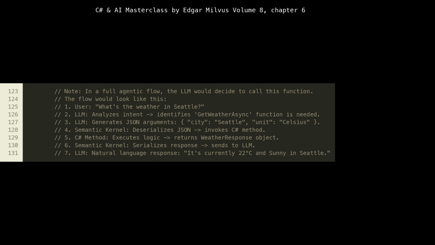Step 3 is where the LLM constructs the necessary JSON arguments, leveraging the description attributes we added to our C# methods and parameters. Steps 4, 5, and 6 describe the semantic kernel's crucial role, bridging the gap between the LLM's JSON output and our C# code, executing the C# function, and then converting its C# object return value back into JSON for the LLM. Finally, in step 7, the LLM takes the structured result and synthesizes a natural language response for the user. This entire sequence illustrates the power of semantic kernel in enabling LLMs to interact with external systems and perform real-world actions, moving beyond mere text generation to intelligent automation.